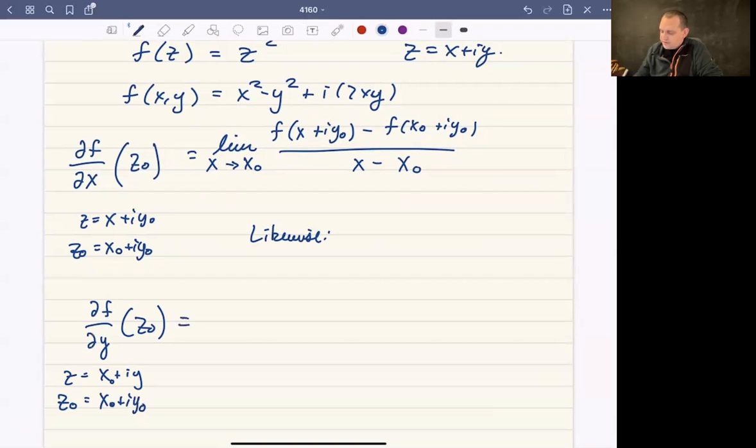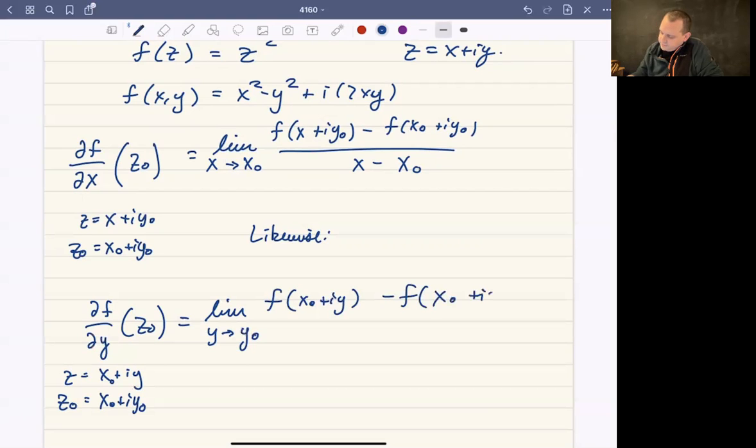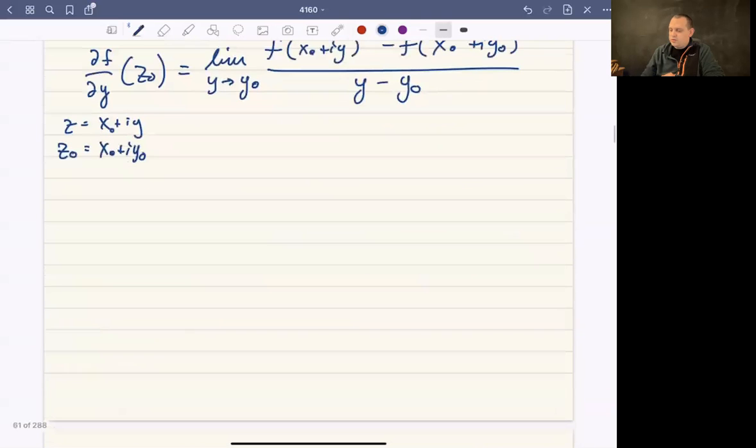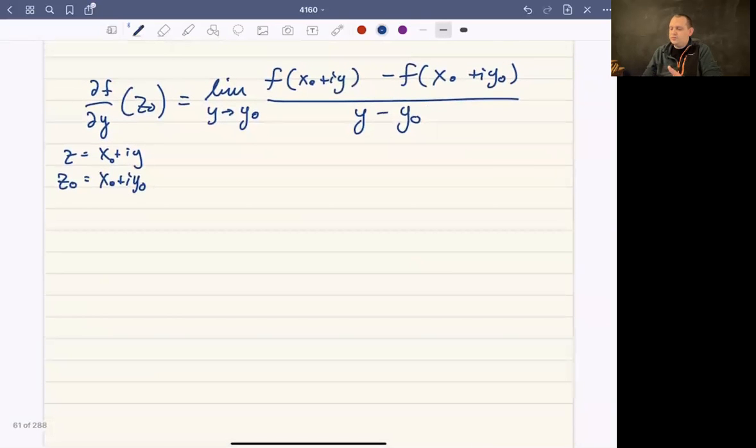So then the partial of f with respect to y evaluated at z naught is going to be the limit as y approaches y naught of f of x naught plus iy minus f of z naught, all over z minus z naught, which in this case simplifies to y minus y naught. And so these are the two partial derivatives of f with respect to x and with respect to y. That's what we mean when we do partial derivatives.